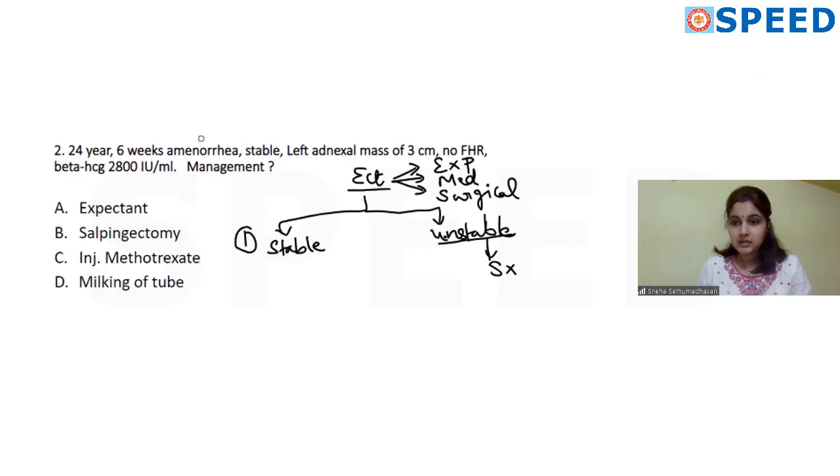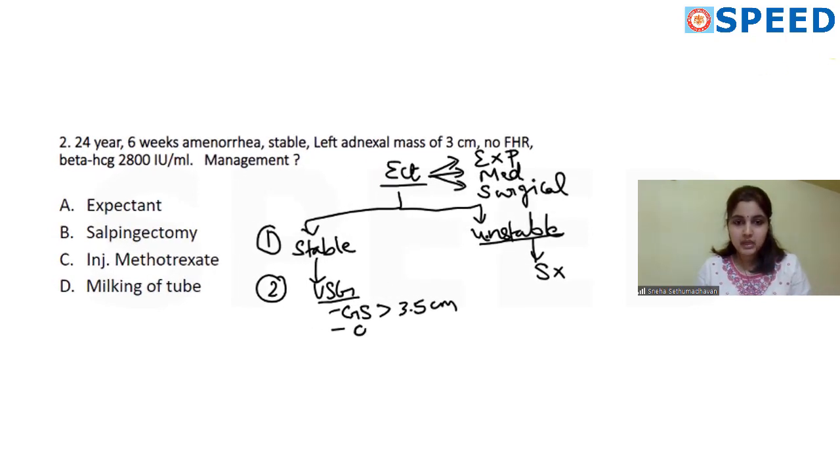The management is surgery. If stable, the next thing to see is if they have given any ultrasound findings. If the patient has a gestational sac of more than 3.5 centimeters, or if cardiac activity is present, or if there is any fluid in the peritoneum, if any one of these is present, again you go for surgery.